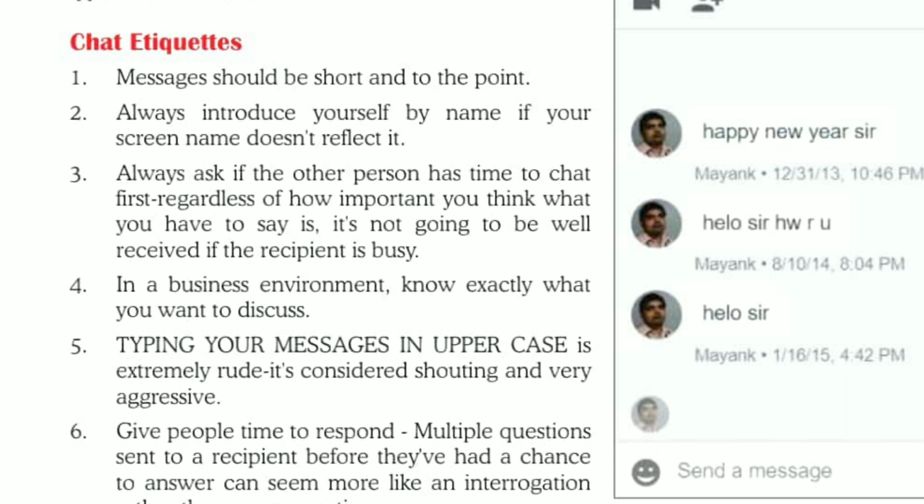Next one is, we must not use all caps, means typing our messages in uppercase or capital letters only is like shouting on the internet and very aggressive. So it is extremely rude. So we must avoid chatting using capital letters only.